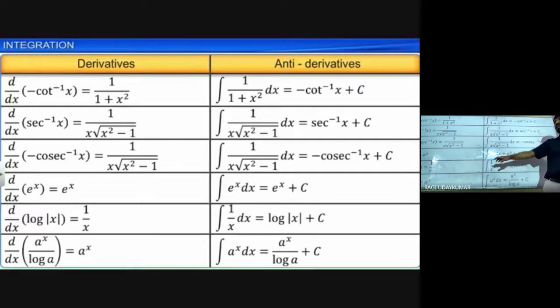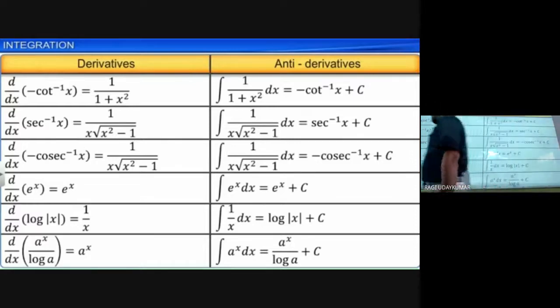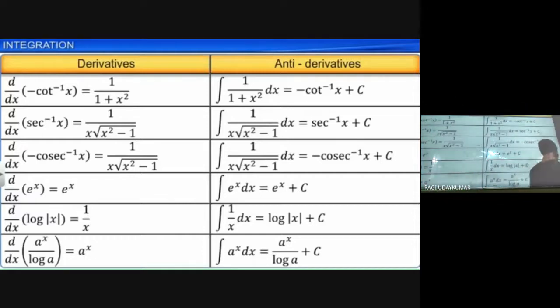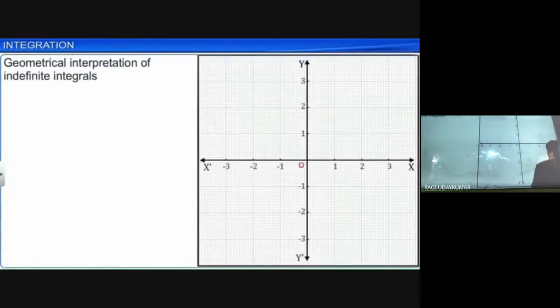So all these you have. d by dx of e power x is e power x, so integration of e power x is e power x plus c. d by dx of logarithm of x is 1 by x, so integration of 1 by x is log x plus c. And d by dx of a power x by log a is a power x, and integration of a power x is a power x by log a plus c. So these are the basic derivatives we have learned, and with their help we are going to have the anti-derivatives.